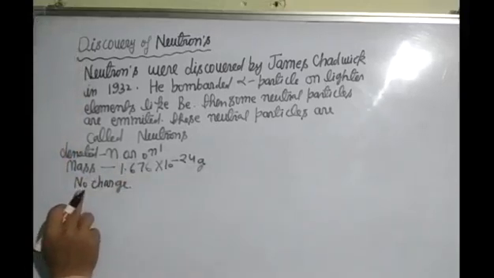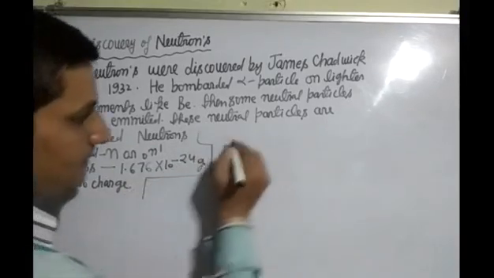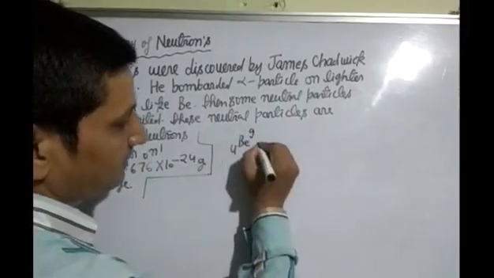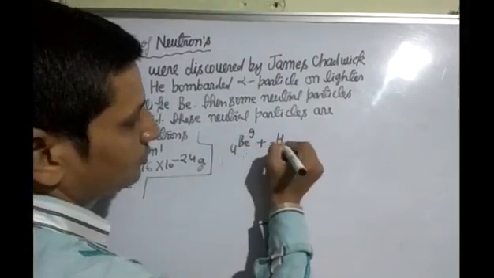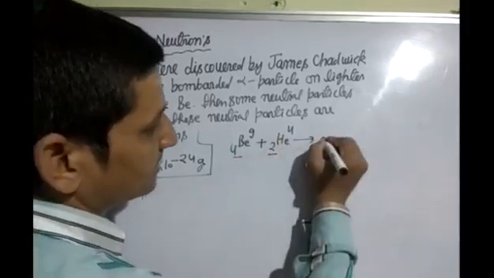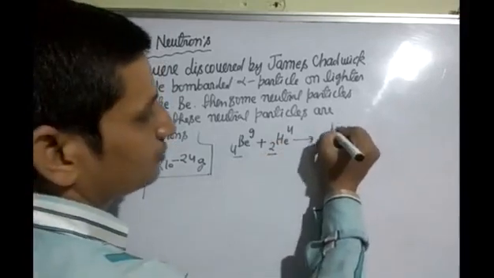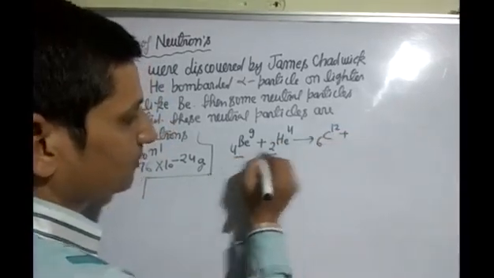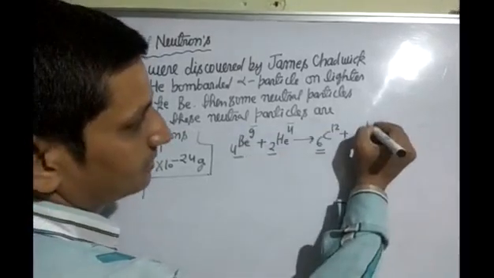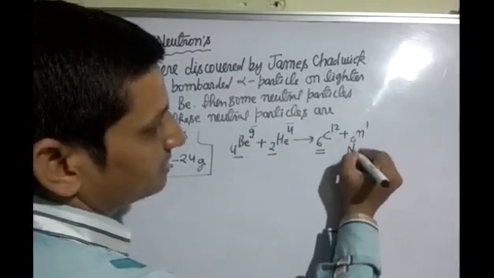Neutron contains no charge. Now the reaction for the discovery of neutron is 4Be9 plus alpha particle 2He4. We get 4 plus 2, 6. The 6 number element is carbon, and the double of 6 is 12. After this, 4 plus 2 is 6, and 9 plus 4 is 13, which means 1. 12 plus 1 is 13. So the symbol of neutron is 0 and 1. This is neutron.